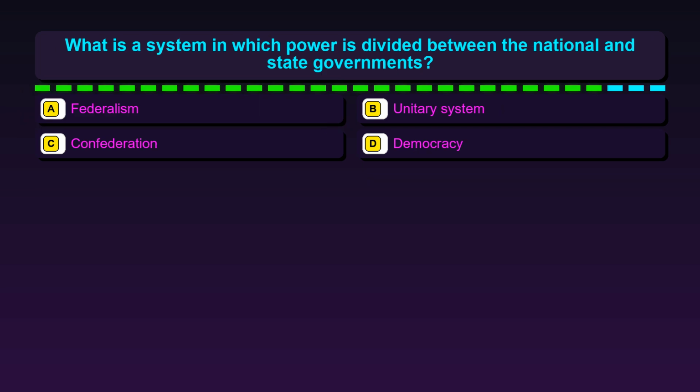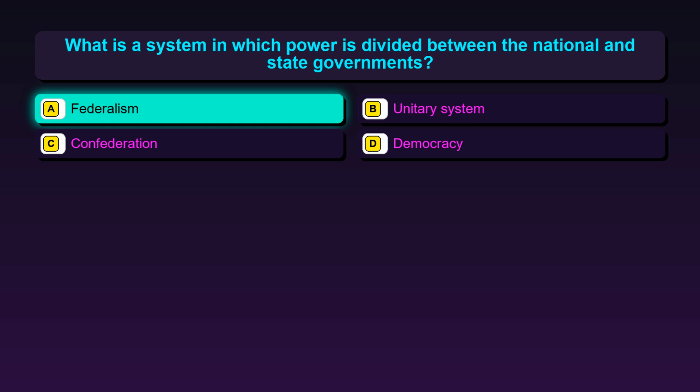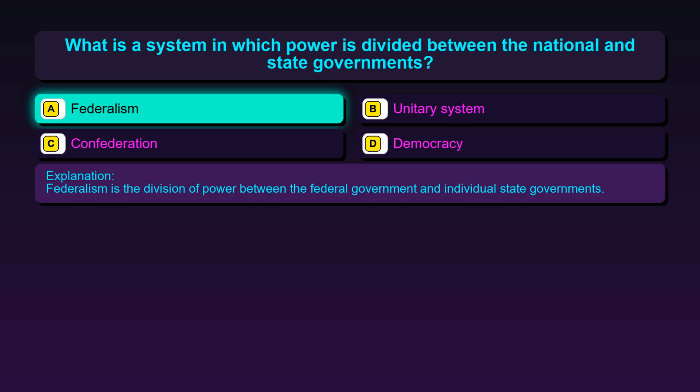Question 112. What is a system in which power is divided between the national and state governments? Option A, federalism. Option B, unitary system. Option C, confederation. Option D, democracy. The correct answer is option A, federalism. Federalism is the division of power between the federal government and individual state governments.